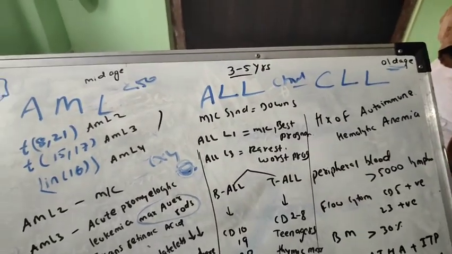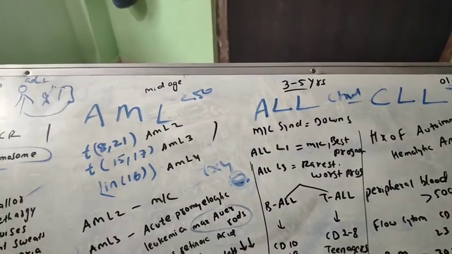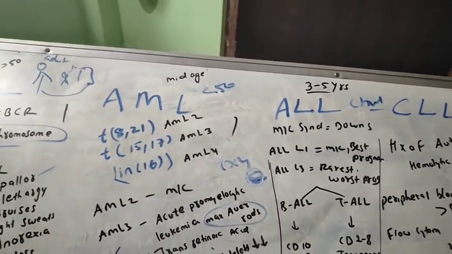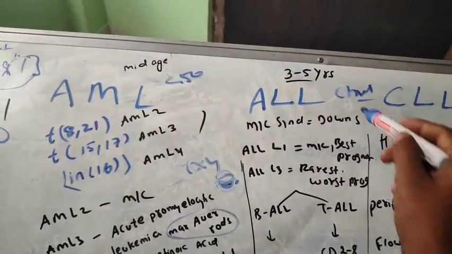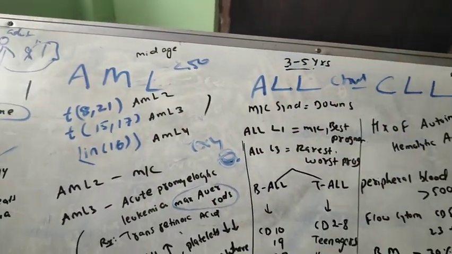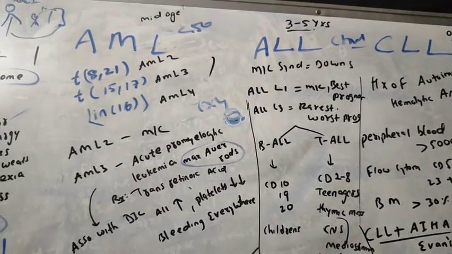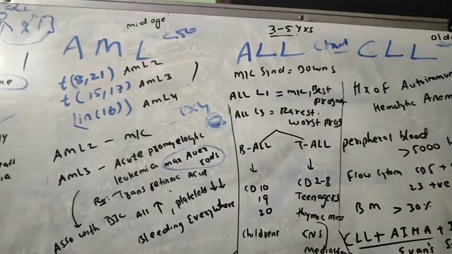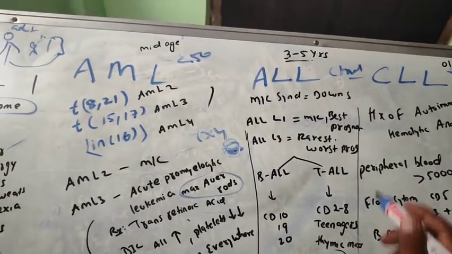The next one coming is ALL. This is the most common in children. If you see the age 1 to 2 years, 3 to 5 years, or less than 10 years, just mark the answer as ALL. First of all, you have to remember one thing: the most common is ALL in children. So one MCQ done. Next, the most common syndrome associated with ALL is Down syndrome.